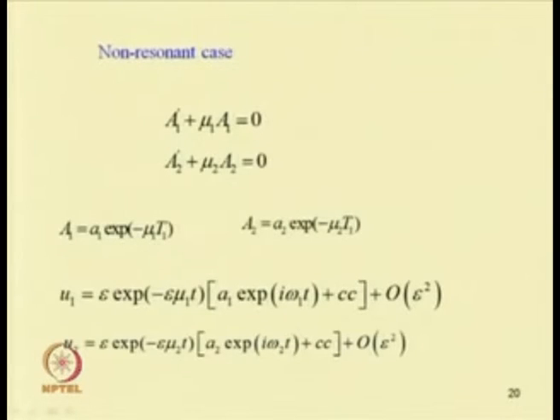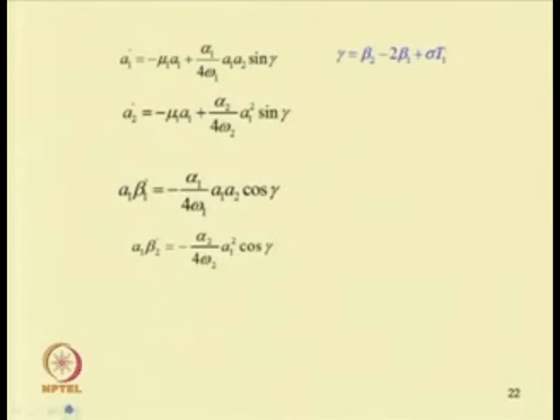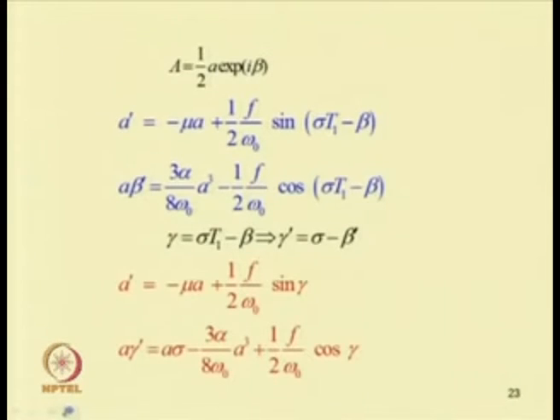We have already studied for the free vibration the non-resonant and resonant cases when internal resonance was present. In case of this forced vibration, now taking A equal to half a e to the power i beta, we can write the equations: a dash equal to minus mu a plus half F by omega 0 sin (sigma T 1 minus beta), and a beta dash equal to 3 alpha by 8 omega 0 a cube minus half F by omega 0 cos (sigma T 1 minus beta).